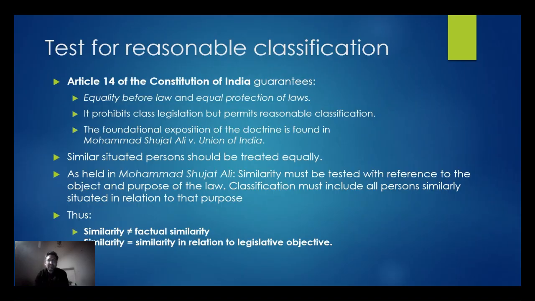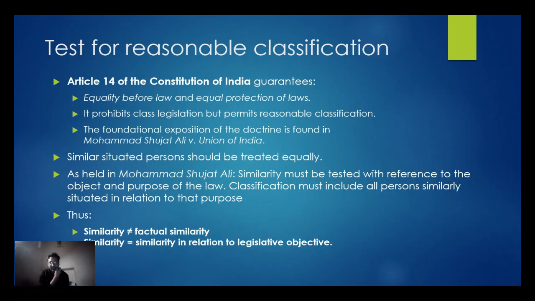So, test for reasonable classification. Article 14 in the Constitution of India guarantees equality before law and equal protection of law. So what are the two major tests to be taken in Article 14? In Muhammad Sujat Ali versus Union of India, the citation is not given here.